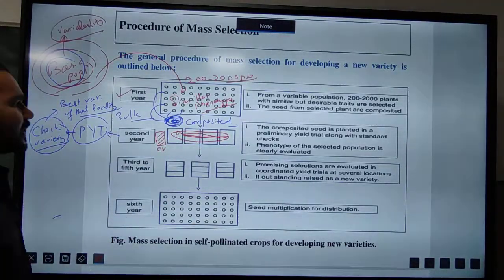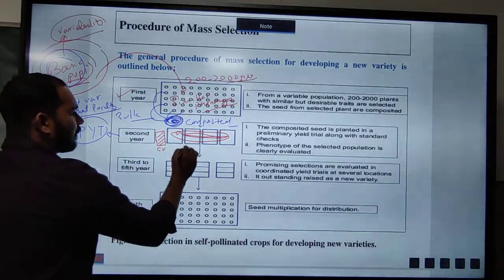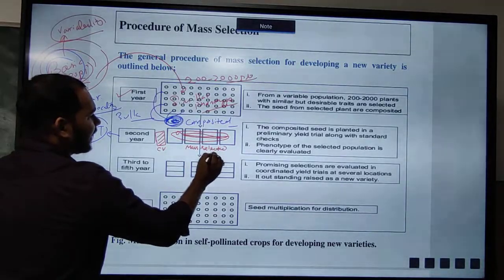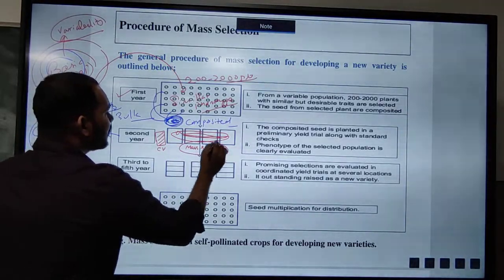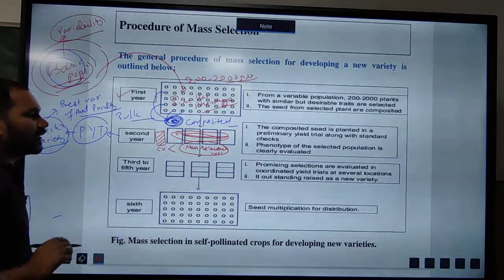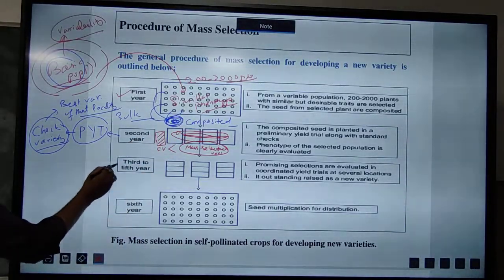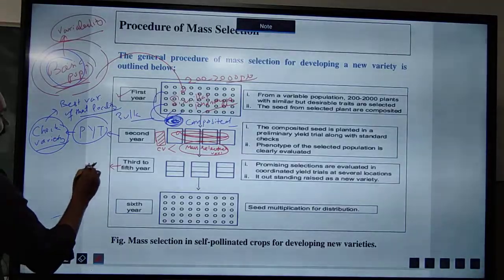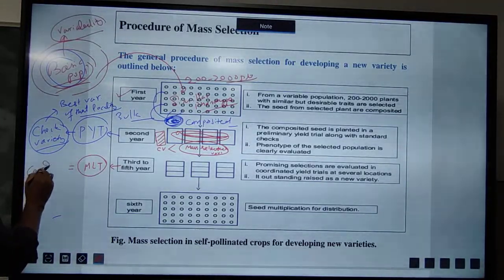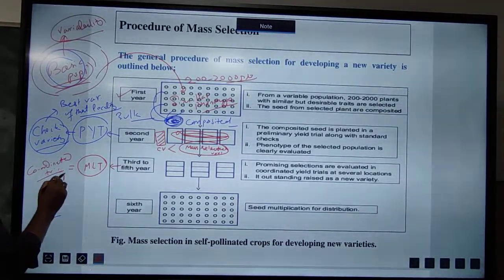Now we will see whether this variety, the mass selected variety, yields more than the check variety. If the mass selected variety yield is more than the check variety, then in the next year we will go for the multi-location yield trial, which is known as the coordinated trial. This coordinated trial will be done by the AICRP.